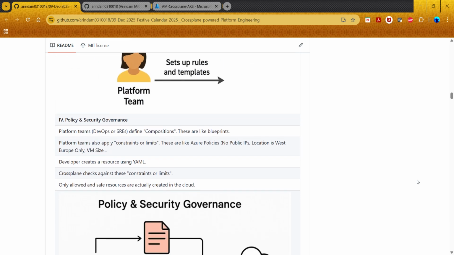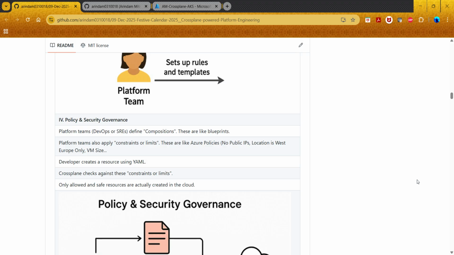Policy and security governance is the fourth one. It is similar to Azure policies. We have to define compositions and blueprints, and then there are constraints or limits and so on and so forth. And this is something which we do.